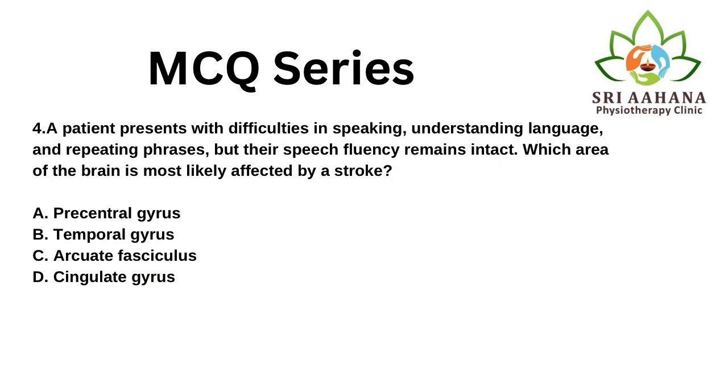A patient presents with difficulty in speaking, understanding language, and repeating phrases, but their speech fluency remains intact. Which area of the brain is most likely affected by a stroke? A. Precentral gyrus, B. Temporal gyrus, C. Arcuate fasciculus, D. Cingulate gyrus.